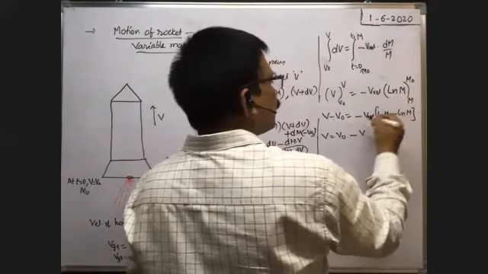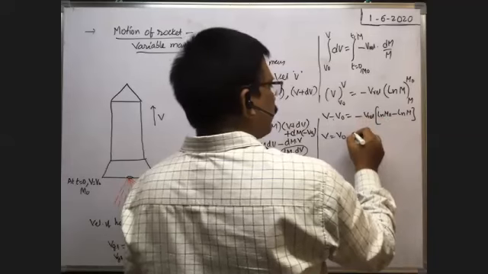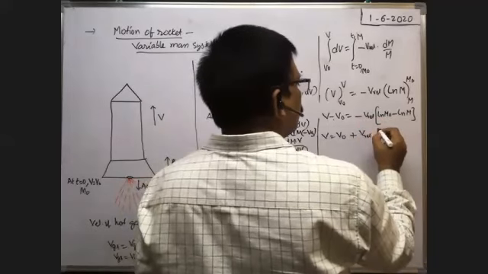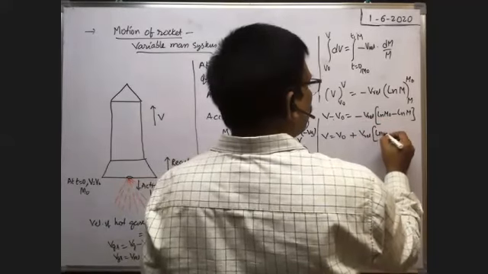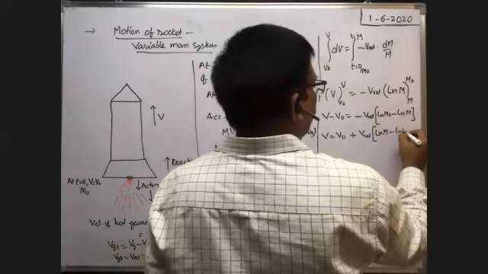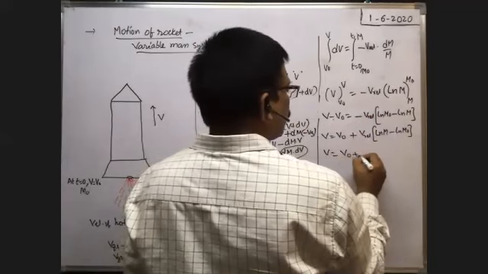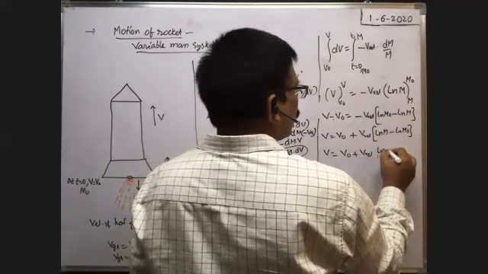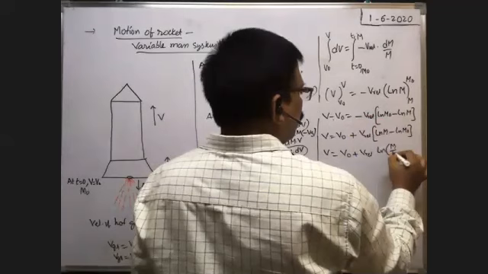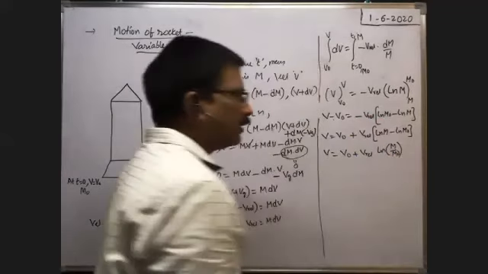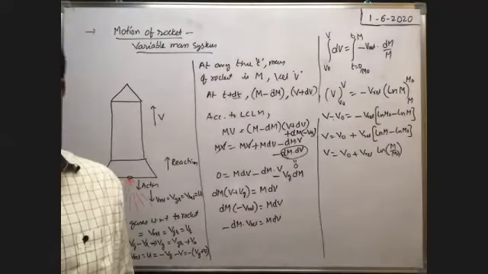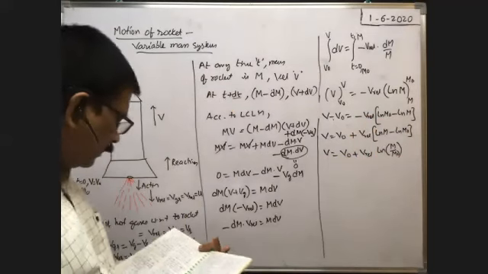Here you see, you take minus common here. Then minus means plus v relative into ln m minus ln m naught. So therefore, v is equal to v naught plus v relative into ln m by m naught, we can write now. Because ln m by m naught can be written as ln m minus ln m naught.